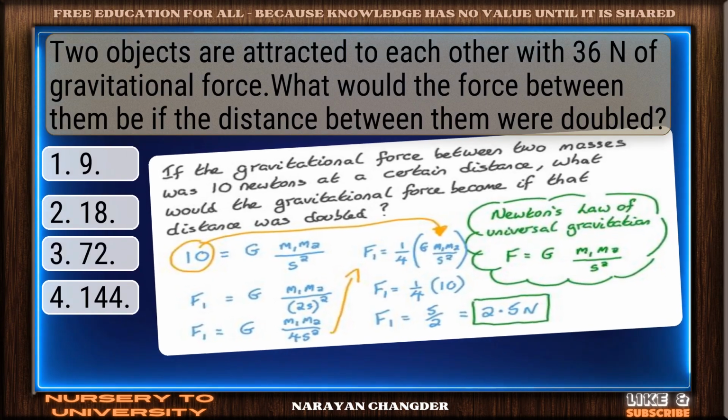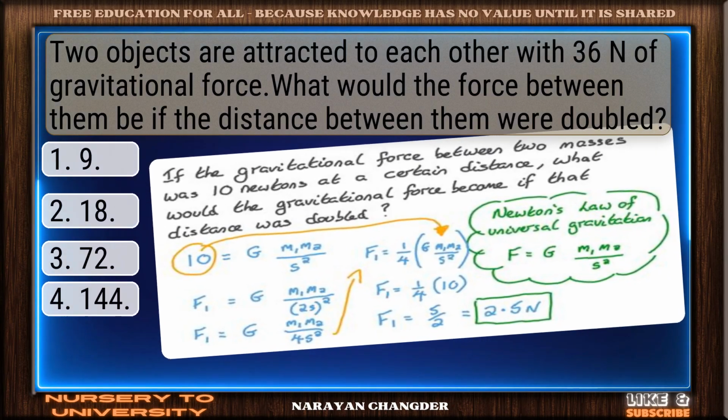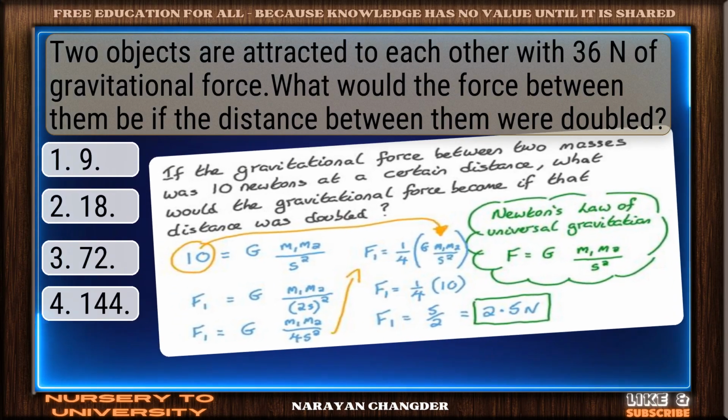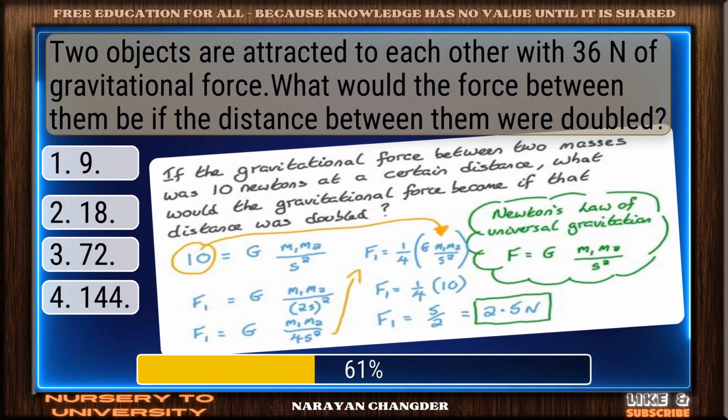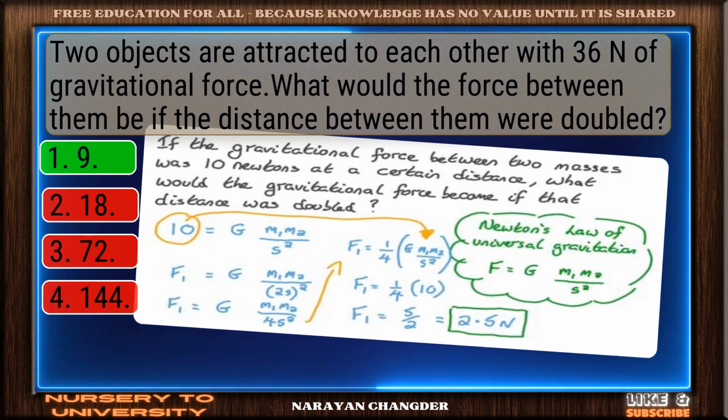Question number 13. Two objects are attracted to each other with 36 N of gravitational force. What would the force between them be if the distance between them were doubled? Great job. 9 is the accurate answer.